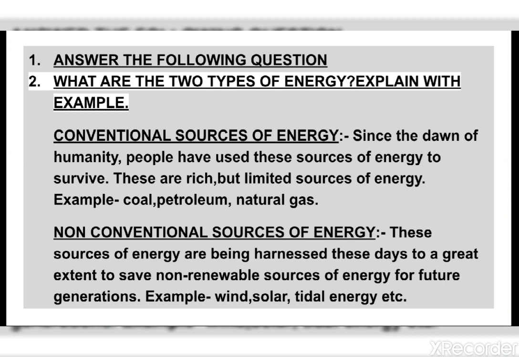So, in the next part, I have given some answer the following questions. First question, what are the two types of energy, and explain with example. There are two types of energy: conventional and non-conventional source of energy. First, conventional source of energy, you will write, since the dawn of humanity, people have used these sources of energy to survive. These are rich but limited sources of energy. Example, coal, petroleum, natural gas.